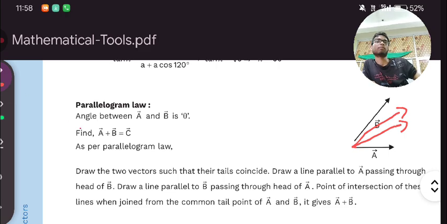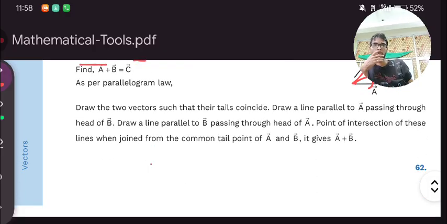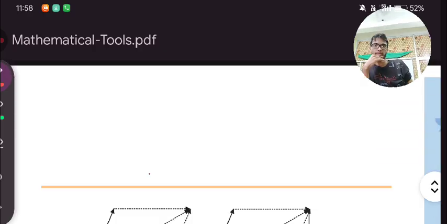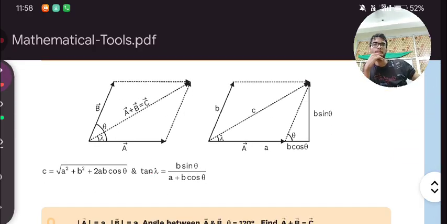So the angle between vector A and vector B is theta. This between this is theta. As per the parallelogram law, draw two vectors such that their tails coincide. This imaginary part, this is C, this is C, clear?